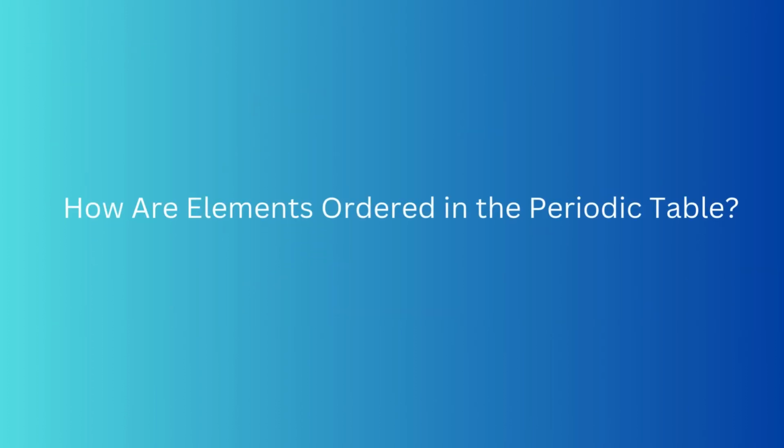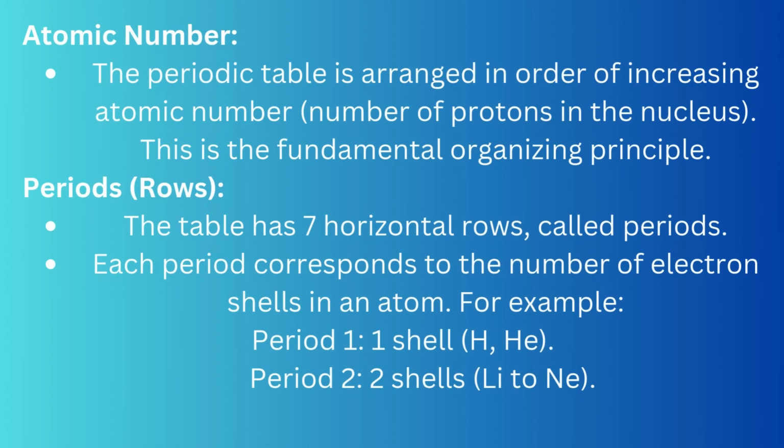How are elements ordered in the periodic table? Atomic number. The periodic table is arranged in order of increasing atomic number, the number of protons in the nucleus. This is the fundamental organizing principle. Periods, rows. The table has 7 horizontal rows called periods. Each period corresponds to the number of electron shells in an atom. For example, period 1: 1 shell, H, He. Period 2: 2 shells, lithium to neon.